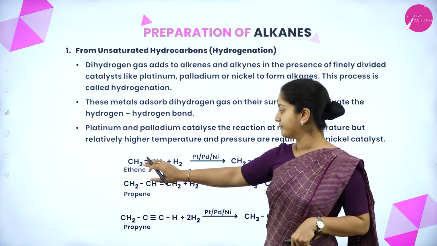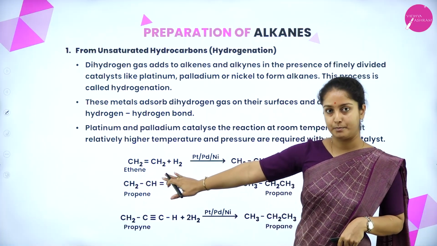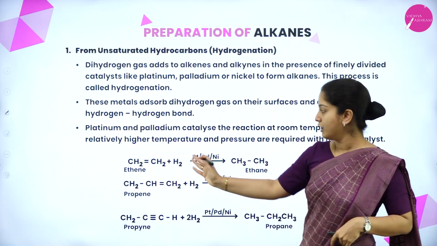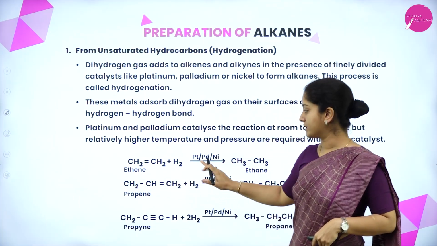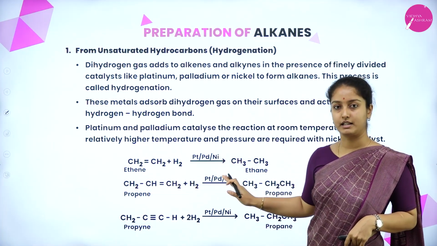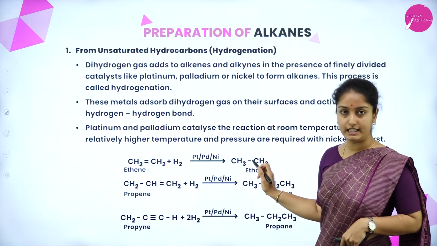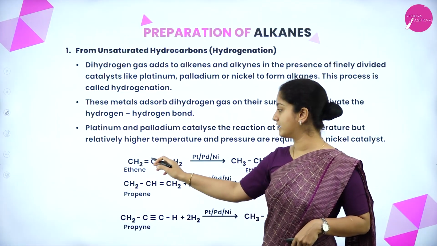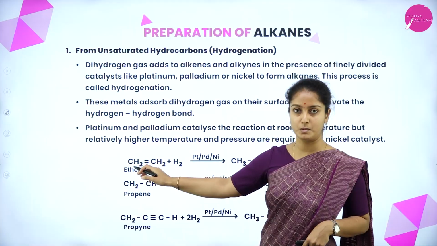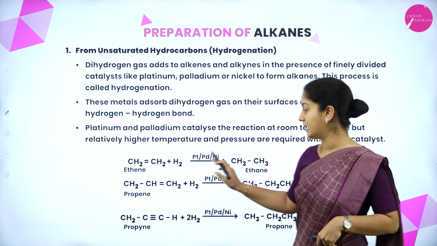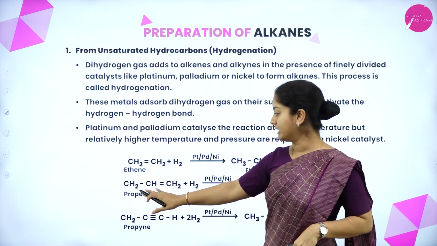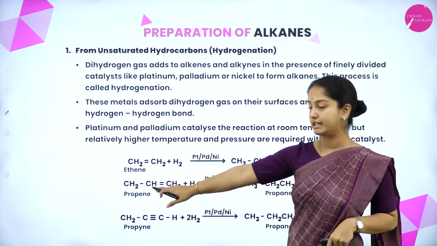For example, ethene is considered as an example to convert it into an alkane. So when hydrogen reacts with the alkene, that is ethene, in the presence of platinum, palladium or nickel catalyst, it gives ethane. Hydrogen will break the carbon-carbon double bond and take its place, forming an alkane. Similarly for propene, there is a double bond between the first and the second carbon atom.